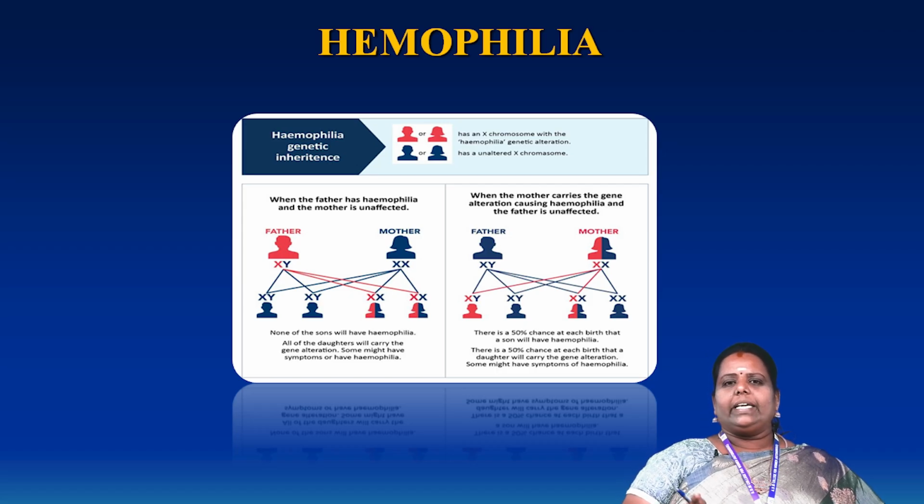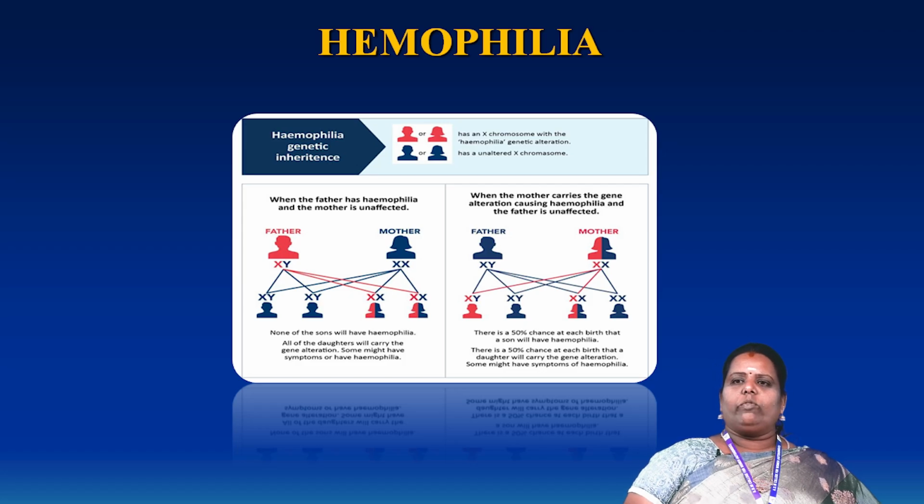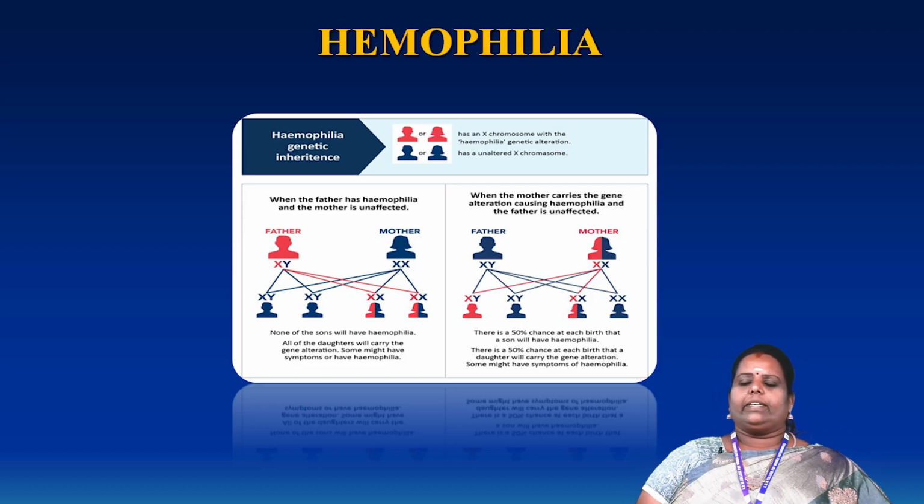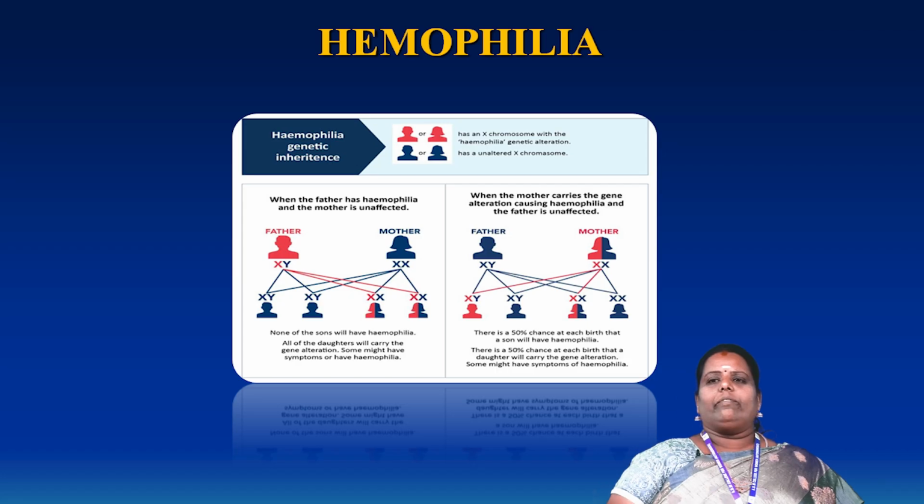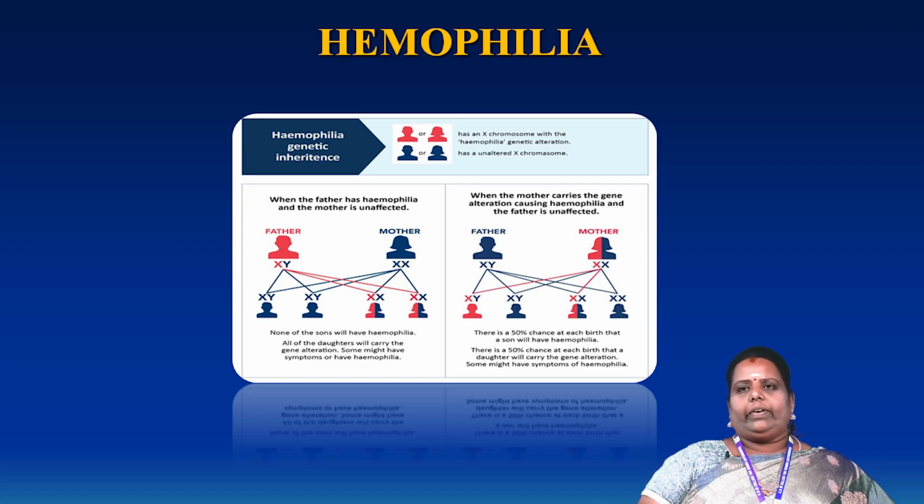Why is it called criss-cross inheritance disease? It transmits from the father to daughter, daughter to grandson. The daughter is a carrier, not affected by the disease, but the grandson is affected. So, the disease is called criss-cross inheritance disease. Another picture also explains when the mother carries the gene alteration causing hemophilia and the father is unaffected. The father and the mother are unaffected, the mother is only the carrier. The disease is also transmitted from one generation to the next generation, and the grandsons are also affected.